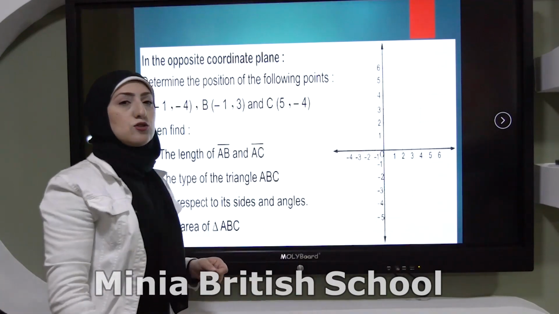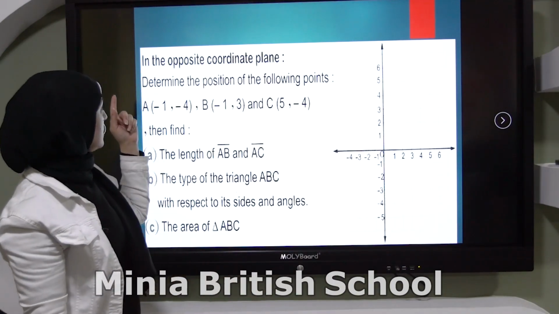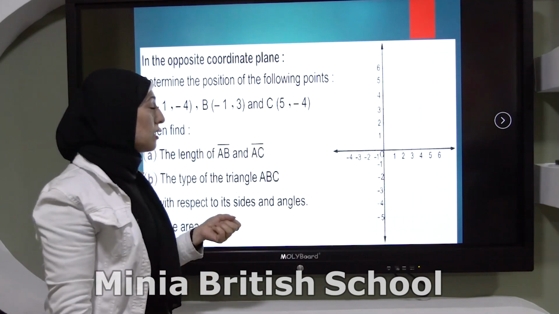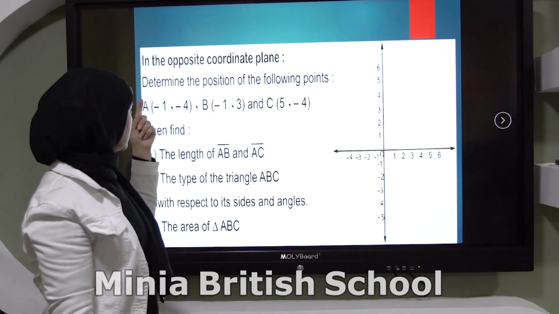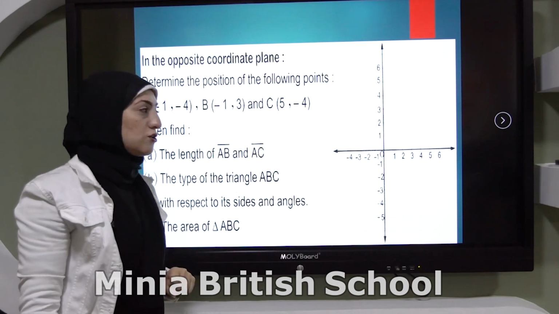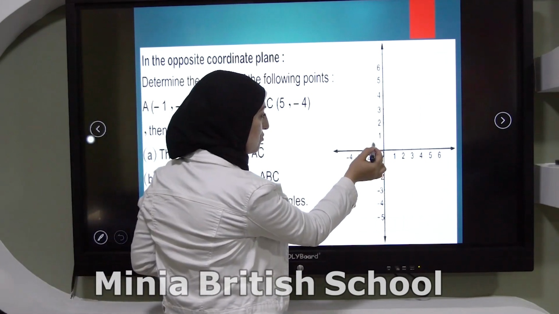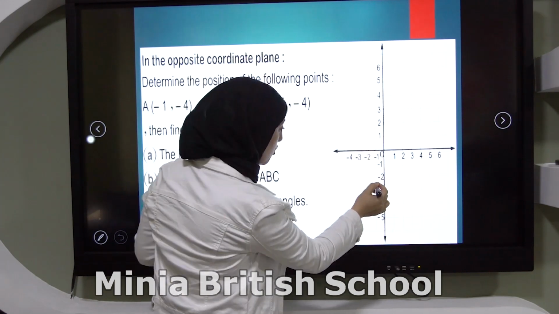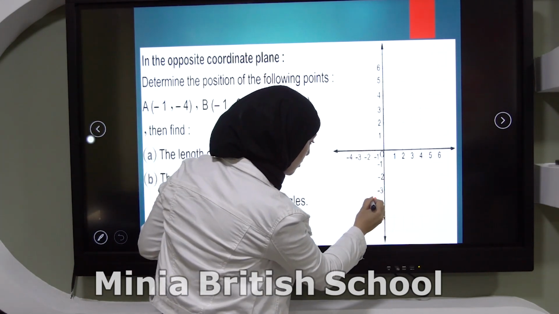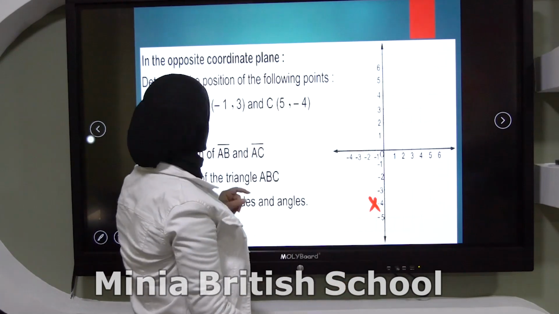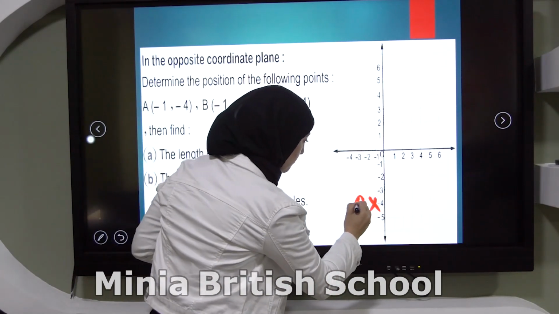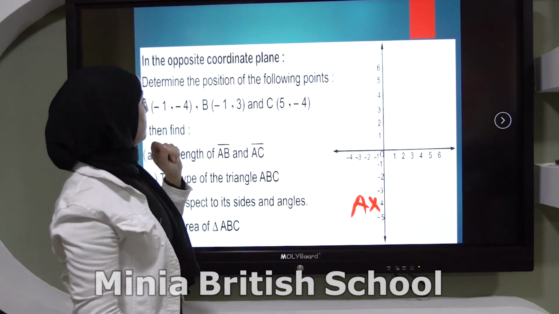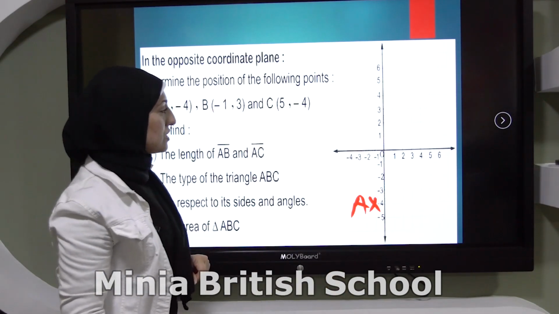Let's see the last one here. Determine the position of the following points in this coordinate plane. Here, A, negative 1 and negative 4. I'll go to negative 1 on the left, then negative 4 down, and put my point here. This is point A. Point B, negative 1 and 3.